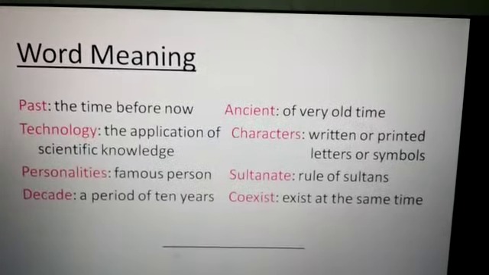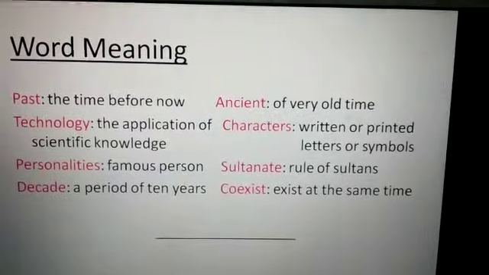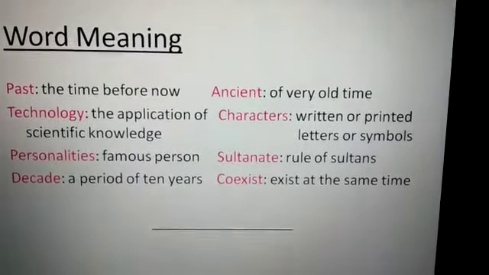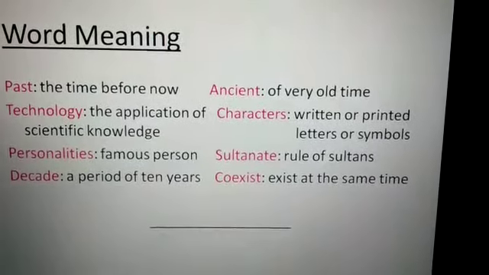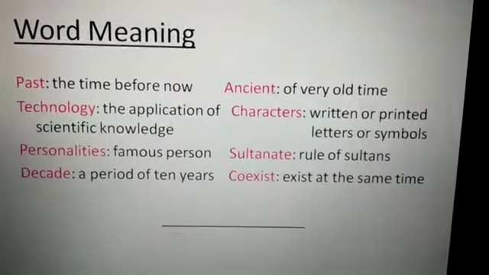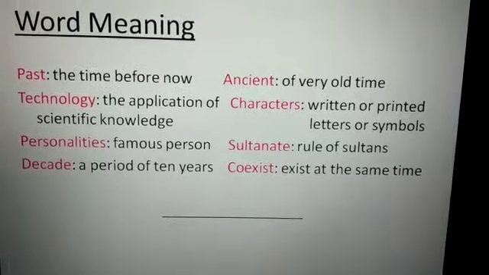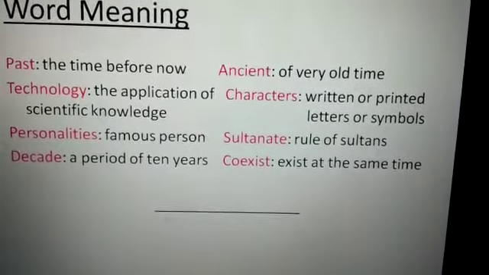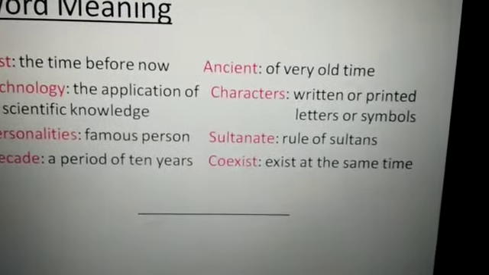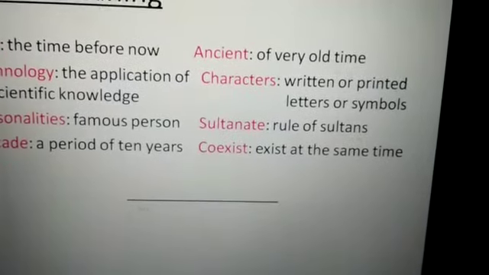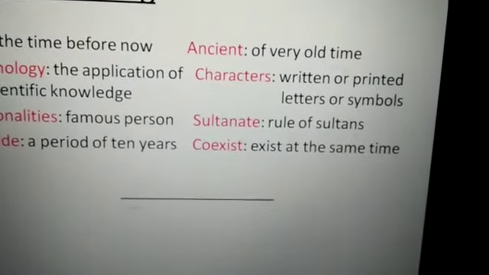So here characters means written or printed letters or symbols. Next one is sultanate. Sultanate means the rule of sultans. Coexist means exist at the same time.